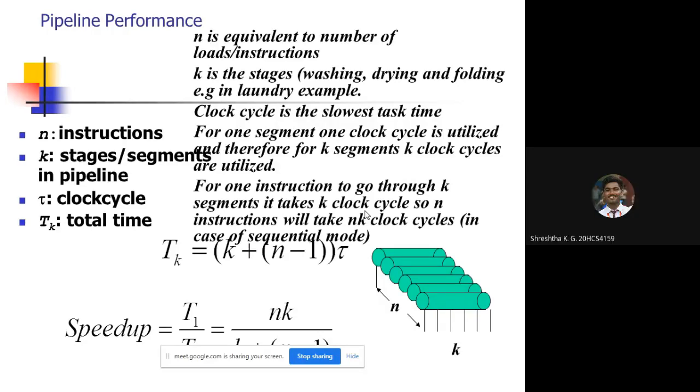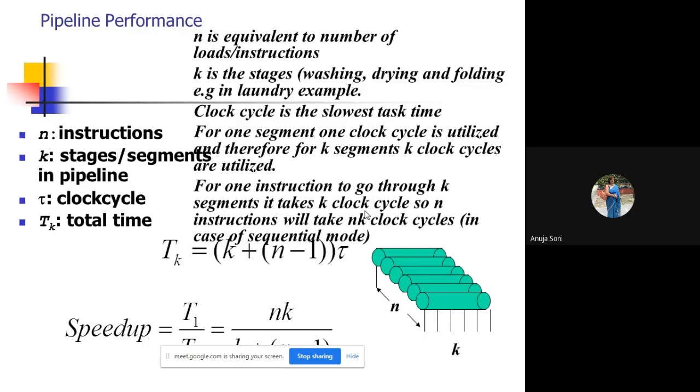Yes. Ma'am, why in one segment are we performing only two activities? Can't we do three activities? Yes, it can be done. It all depends on the type of the segment, because we people are not going to construct a segment. Rather, these are the actual hardware parts which are constructed by the hardware engineers. So, whatever functionality they have assigned to one segment or one processor, accordingly it will work.